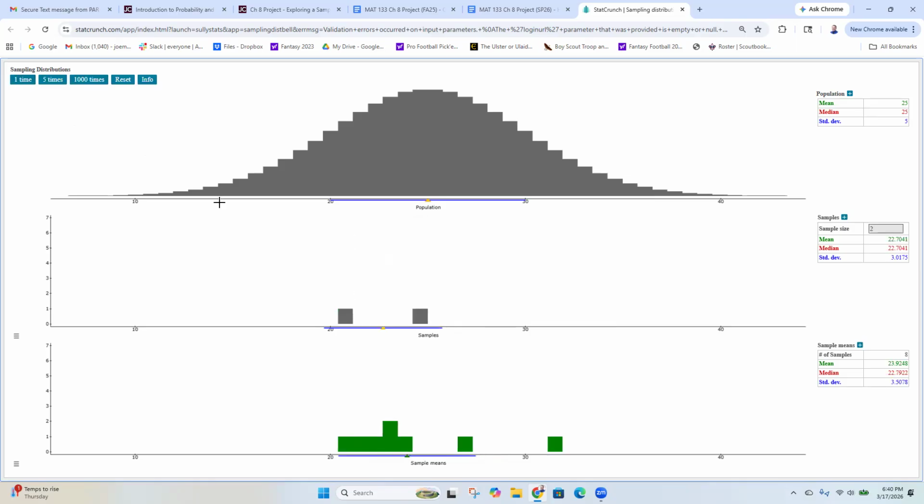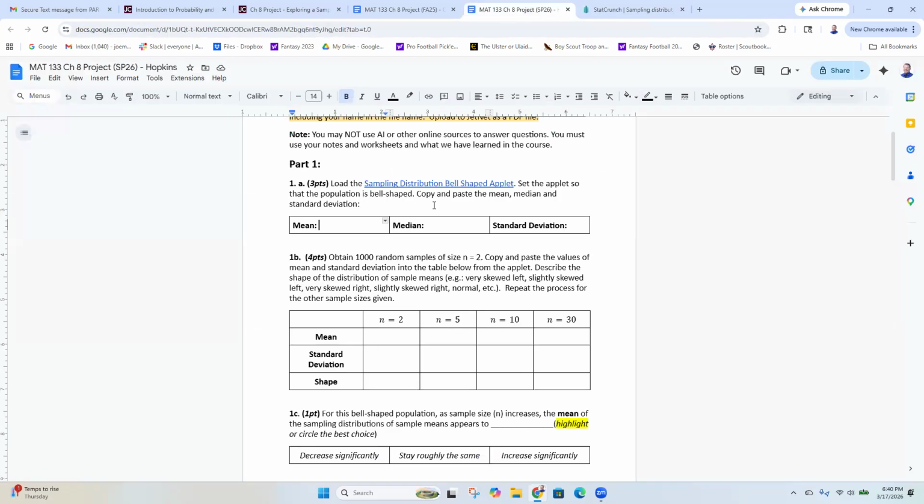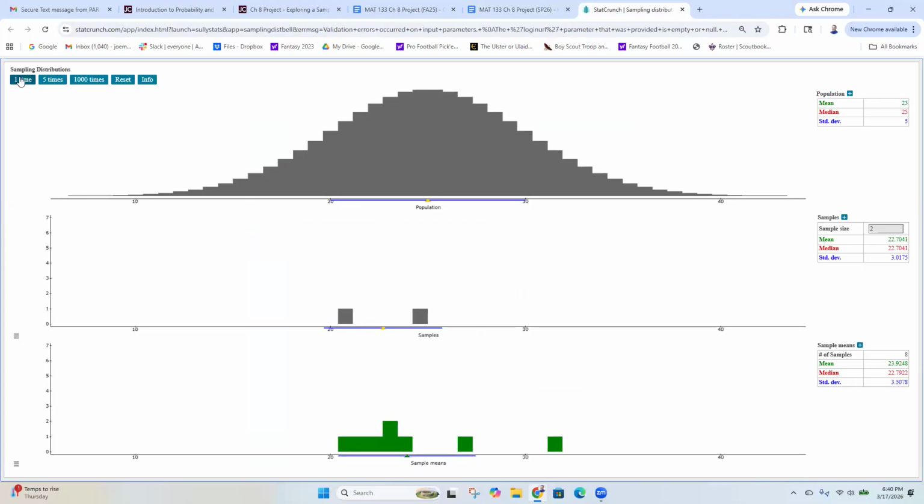Okay. Now, for the project, it says, oh, I completely skipped number 1A. So for the project, was I doing that? You don't need to do that, but I was clicking the one time in the upper left. You don't need to click one time, but you can if you want to see a bunch of dots sampled.